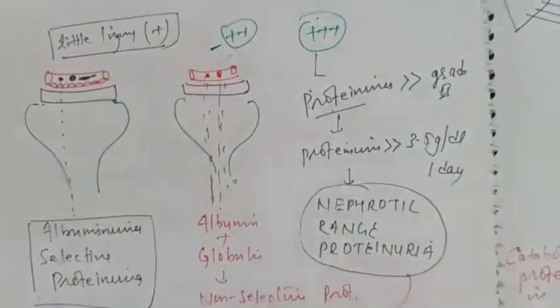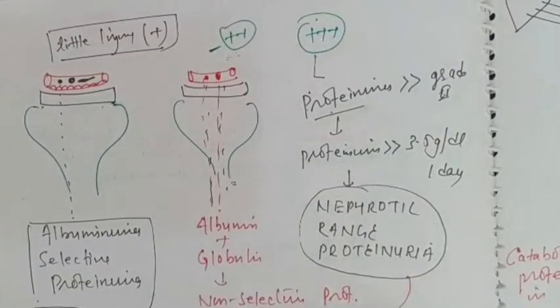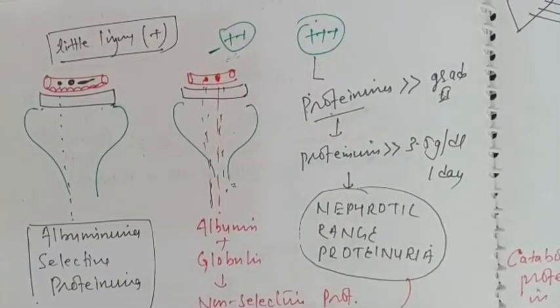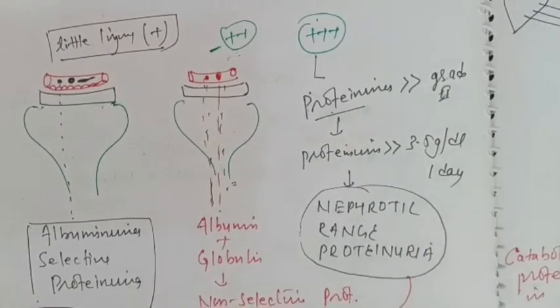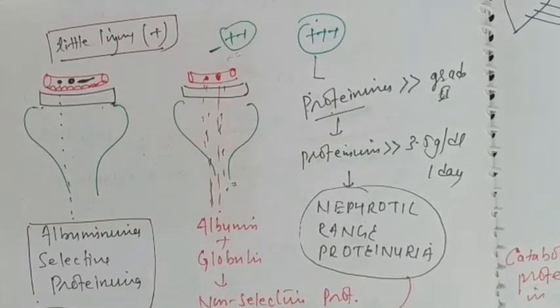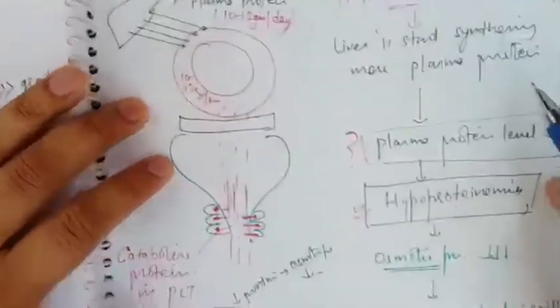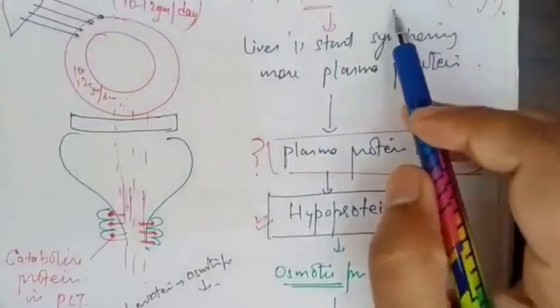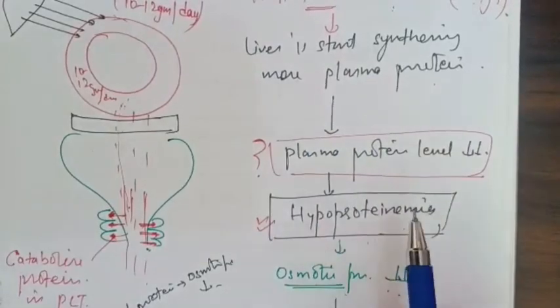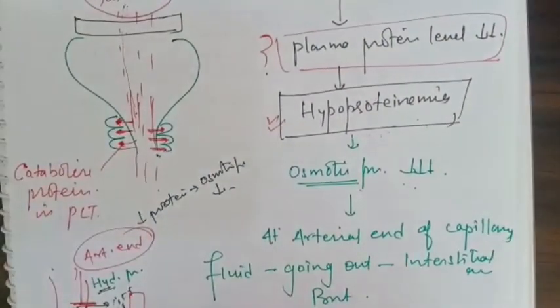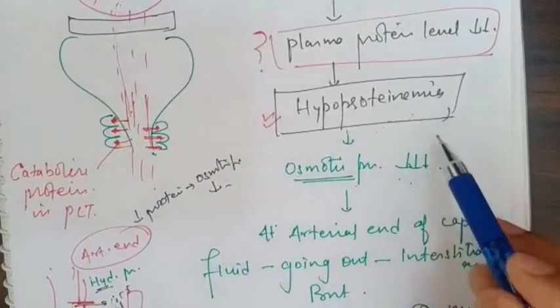In the third case, when the injury is more than the second one, more protein is lost into the urine than in the second grade injury. When this protein loss becomes more than 3.5 gram per day, we call it nephrotic range proteinuria. Now, when there is increased protein loss in the urine, the liver will start synthesizing more plasma protein, but still plasma proteins are decreased. We had studied why, and it is causing hypoproteinemia.